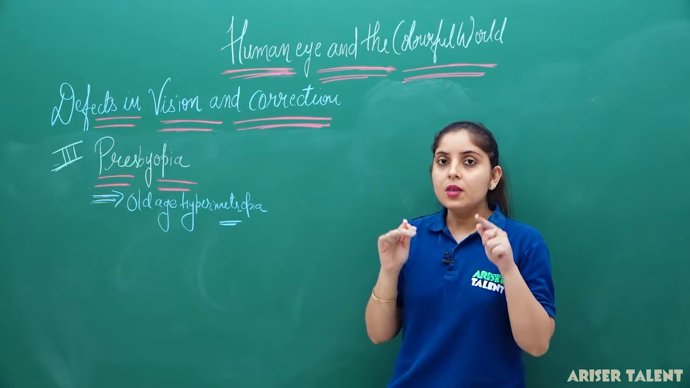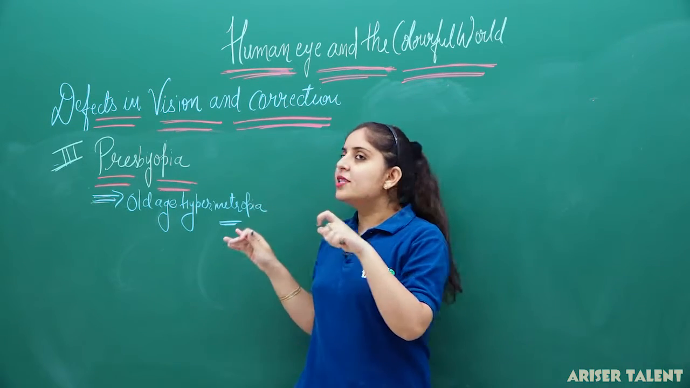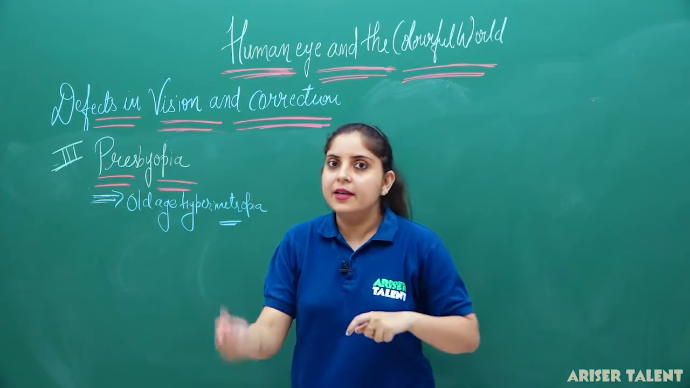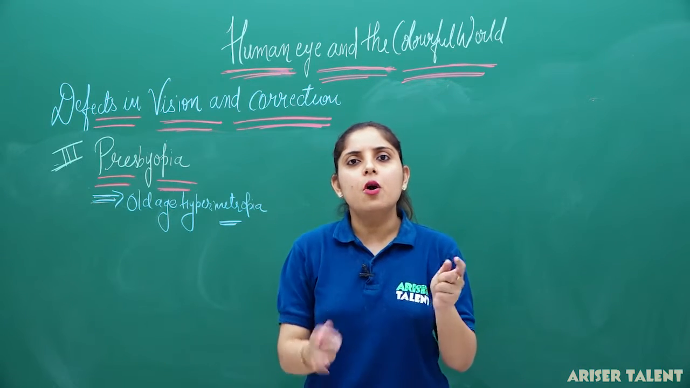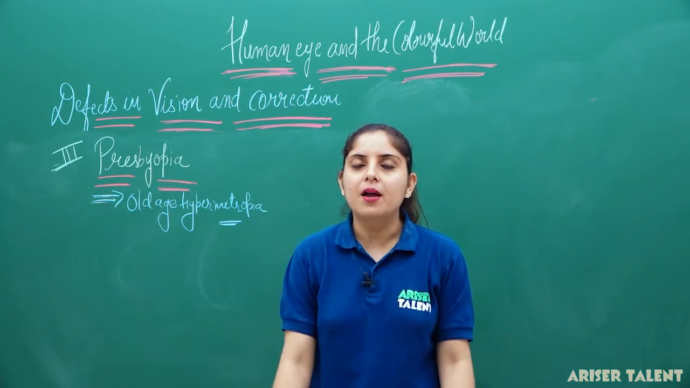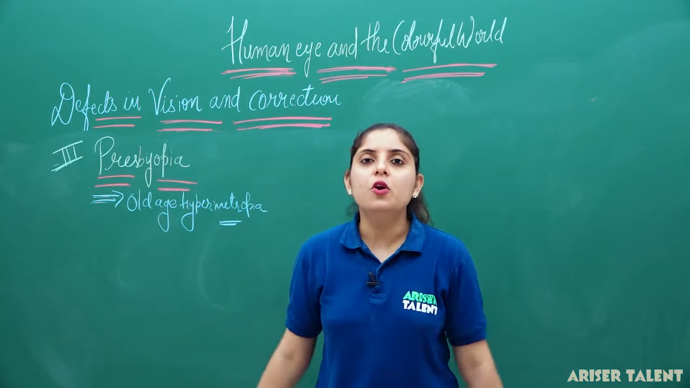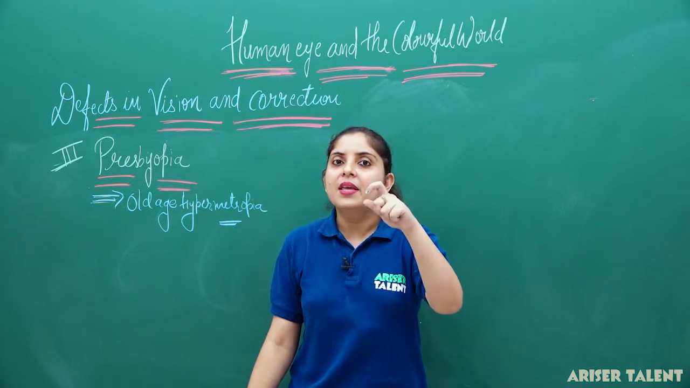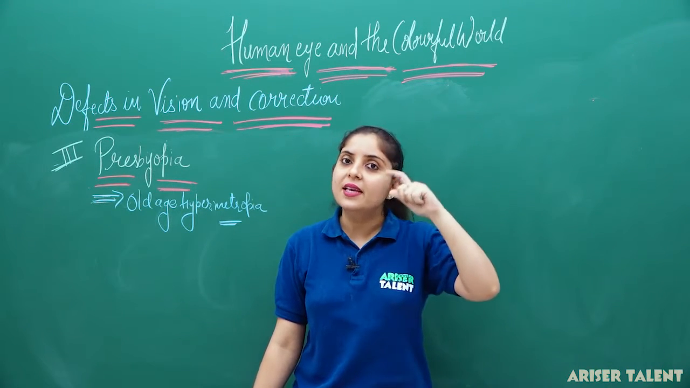Now, in some cases you have learned and studied that presbyopia is a combination of myopia and hypermetropia. It is not so. Why is it not so? Because the same thing cannot occur in a single eye.